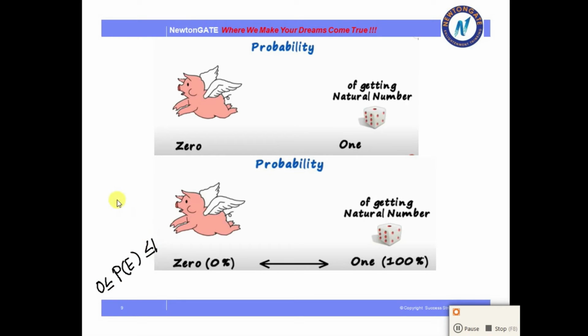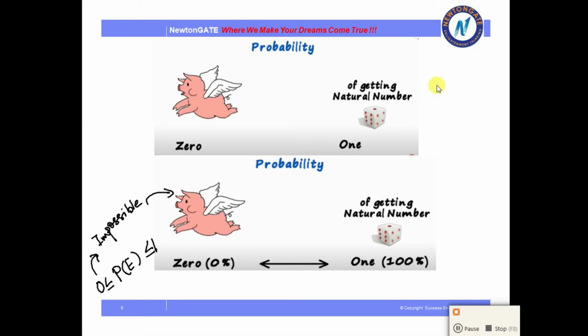When it is 0, it is an impossible event, that is, it is never going to happen, like for example the flying of a pig. And the event which is absolutely certain, which has to happen, will be 1.